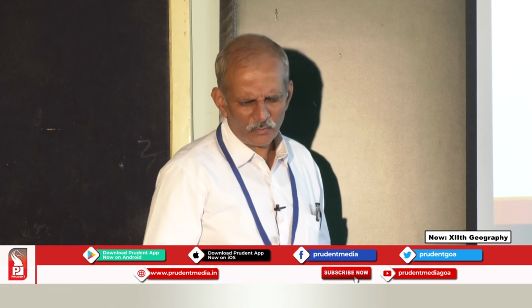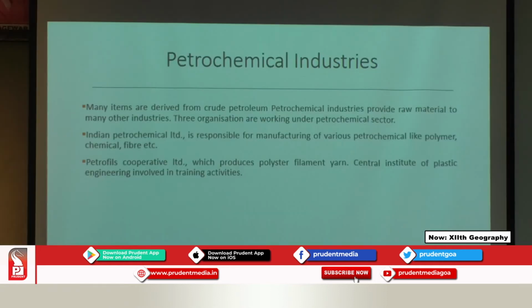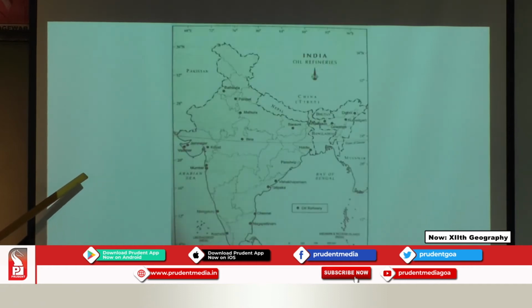We have the industrial sector there. The petrochemical sector derives various products, and you will come to know that it is a raw material for many other industries. Three organizations we already discussed, Indian Petrochemicals Limited and the others, and they play an important role in carrying out various activities.